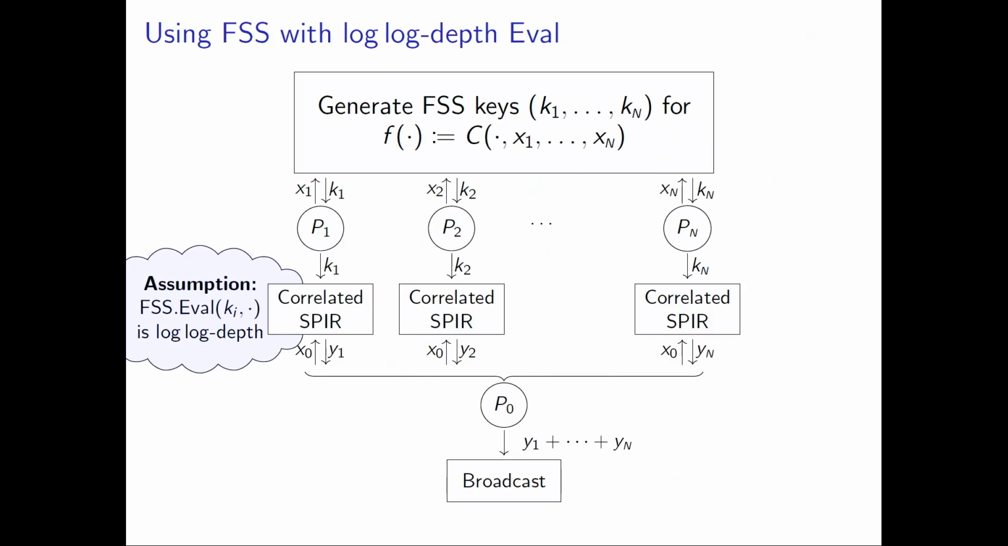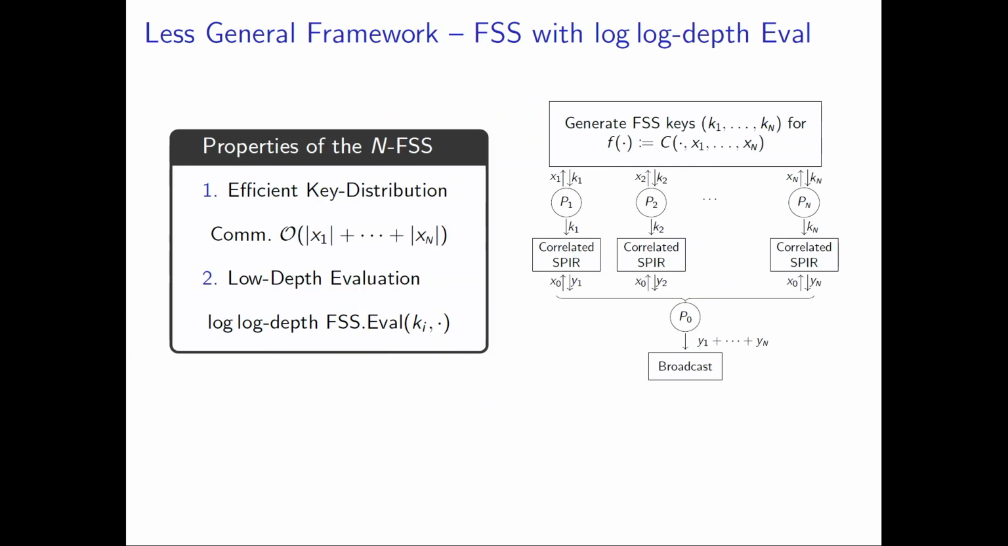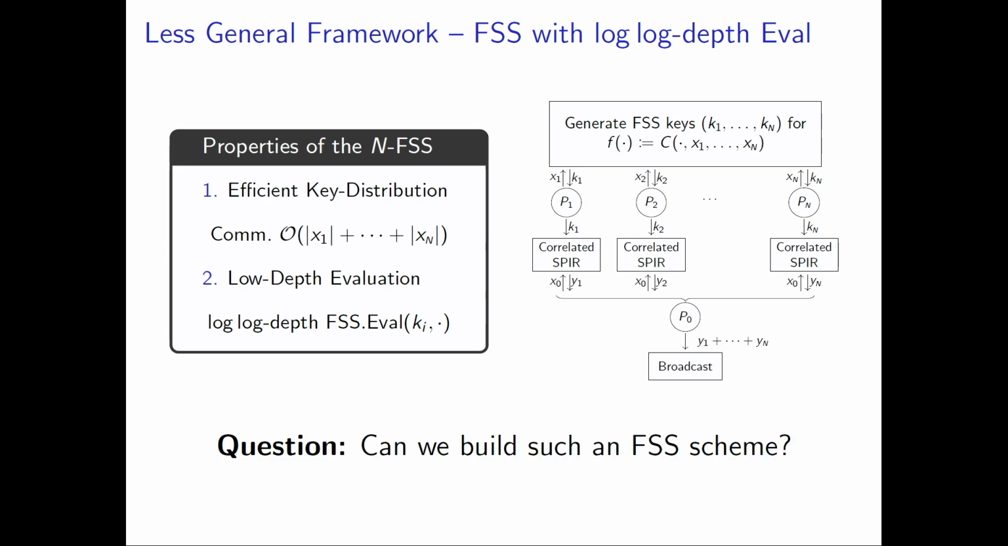So if I now plug this back into the template, the n-party FSS template, all I've done here is, like I said, it used to be oblivious evaluation of the FSS eval. I'm going to use correlated SPIR. So now the condition is, can I build an n-party function secret sharing scheme with efficient key distribution and such that the evaluation can be done in low depth? Oh, the question is, can I do this? If I need FHE at this point, this was all for nothing. And the answer is yes.